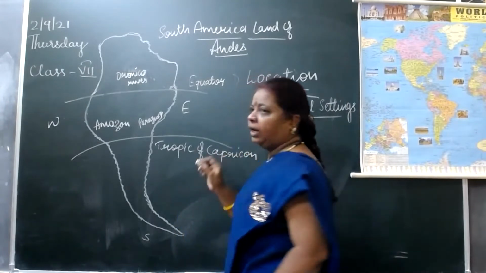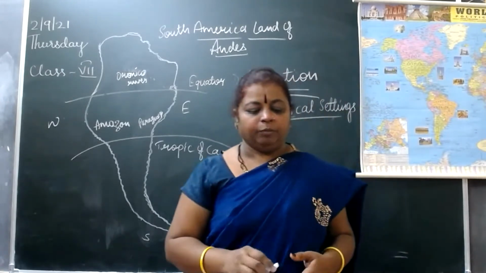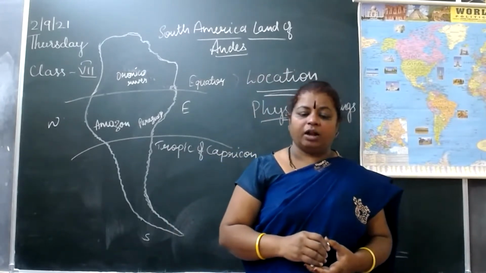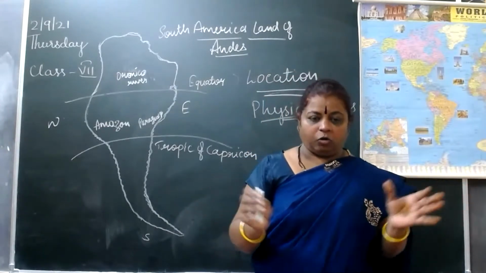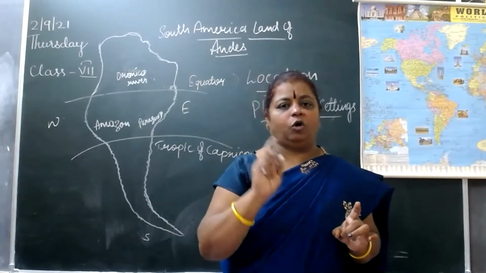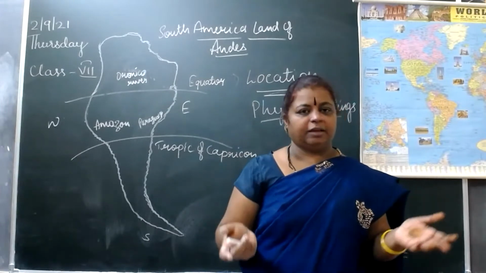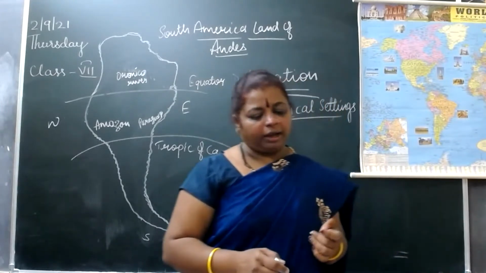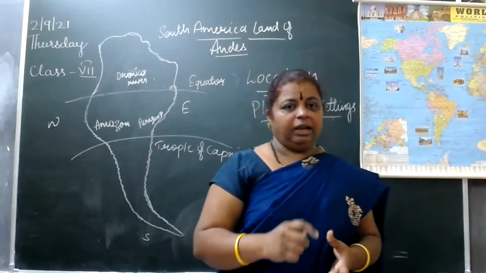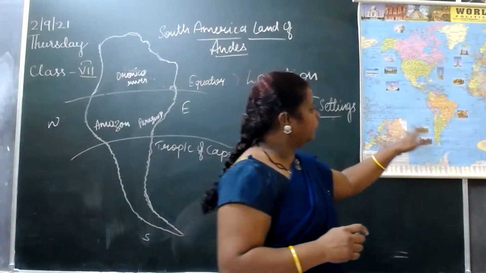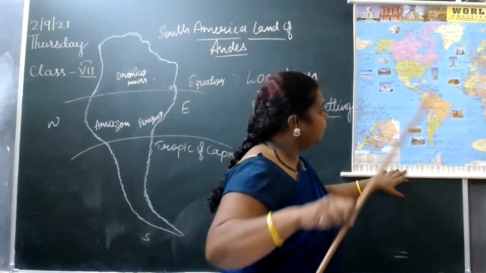Physical settings. What are the physical settings over there? The continent is surrounded by water bodies on all sides except the northern side, the same as India. Here, the continent is surrounded on three sides.